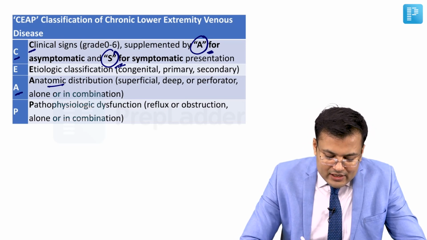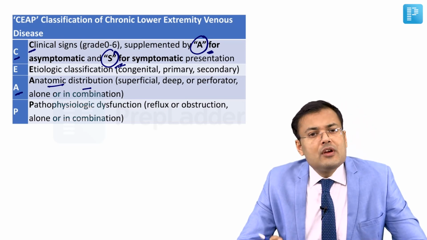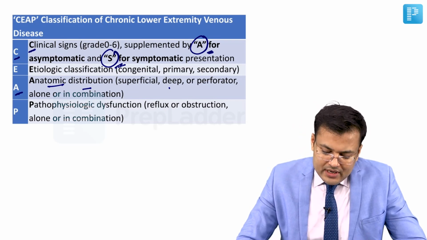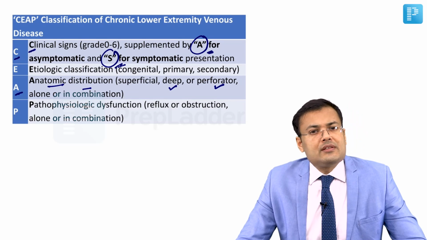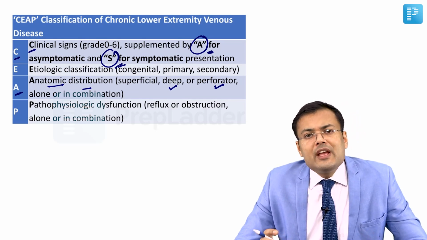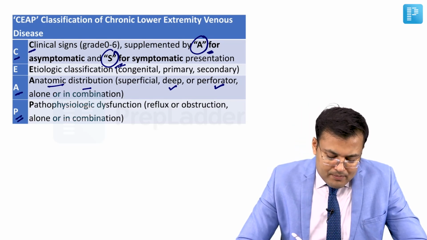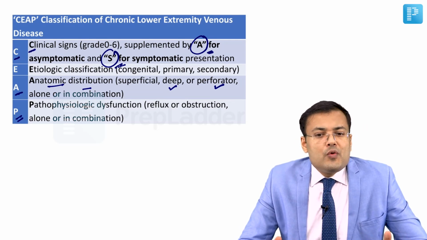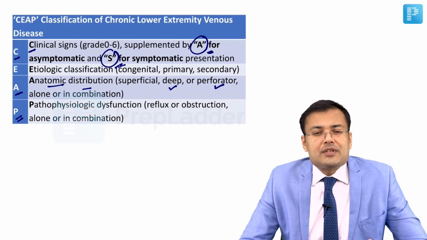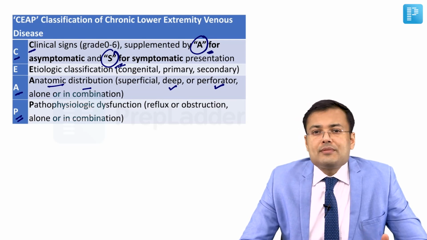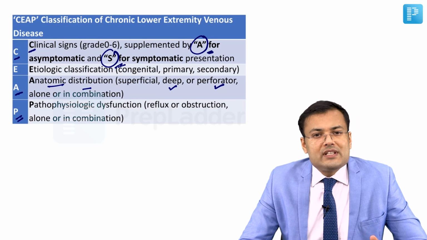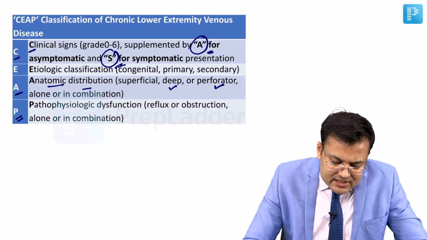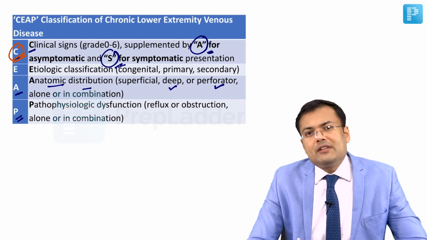A means anatomical distribution, means which system is involved, whether there is involvement of superficial system, deep system, perforators, or combination is involved. And P means pathophysiological dysfunction. So what is the pathophysiology? Whether patient is having reflux, obstruction, only reflux, only obstruction, or in the combination. So this is CEAP classification. Majority of questions are asked about this C. So what are the various types of C?